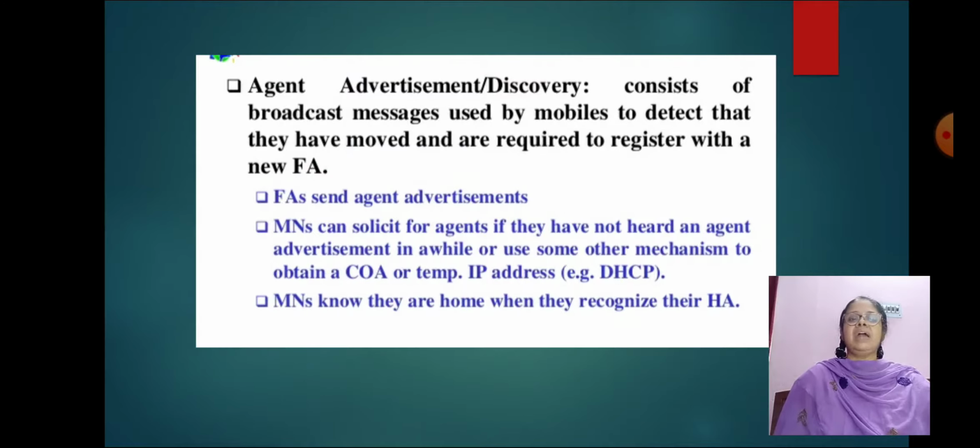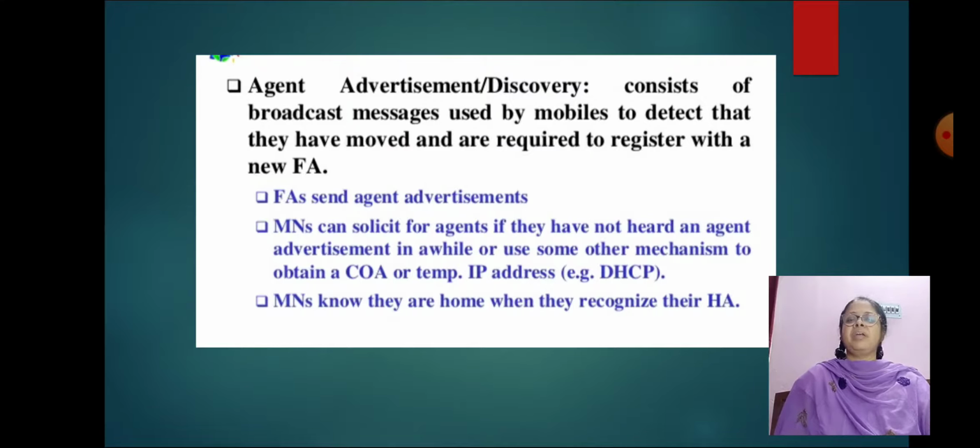Now, agent advertisement or discovery consists of broadcast messages used by mobile nodes to detect that they have moved and are required to register with a new FA.